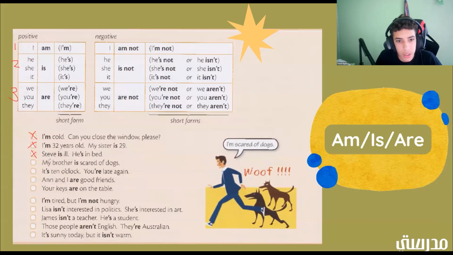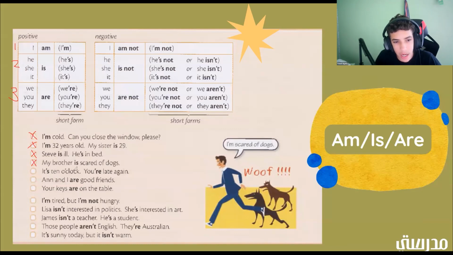Now we have my brother is scared of dogs. Okay. So is is the main thing here. So is it positive or negative? It's positive. Good job. And which group? Two. Okay. So for this one, it's not actually a combination. It's just is. It just is by itself. So that's all it is.